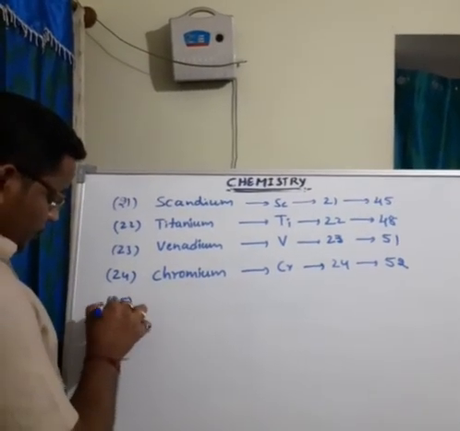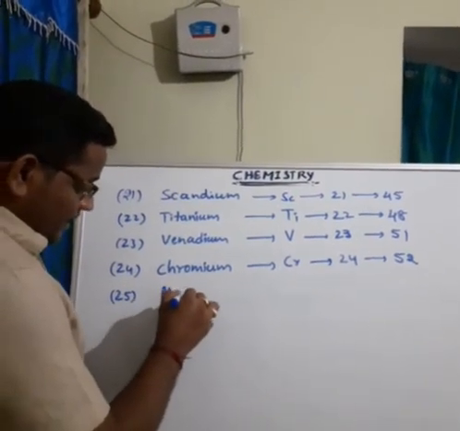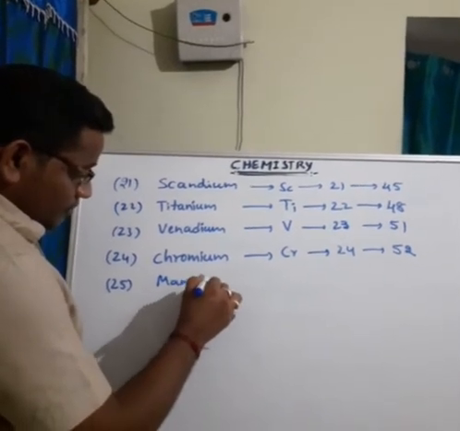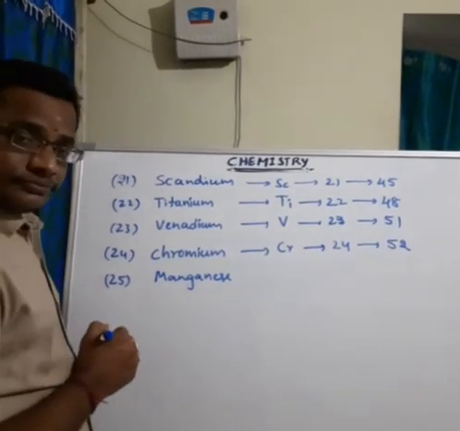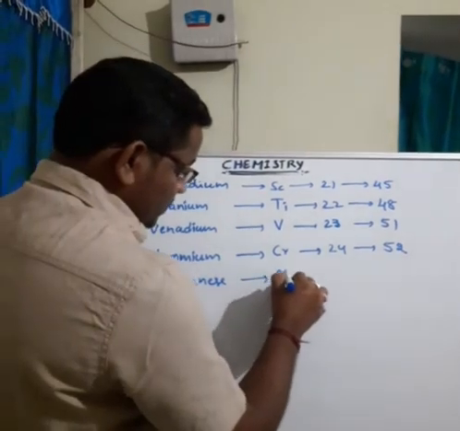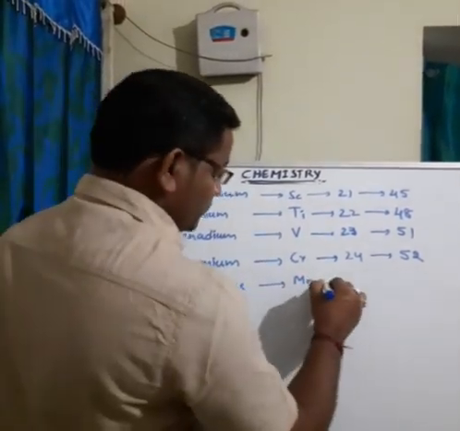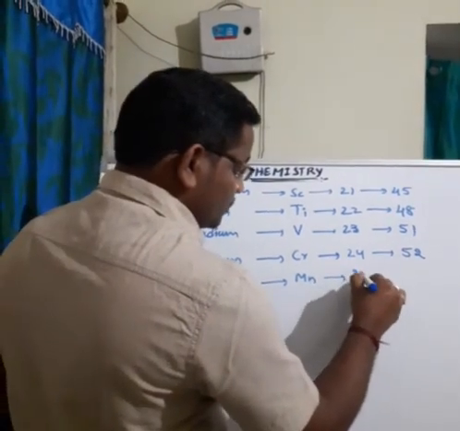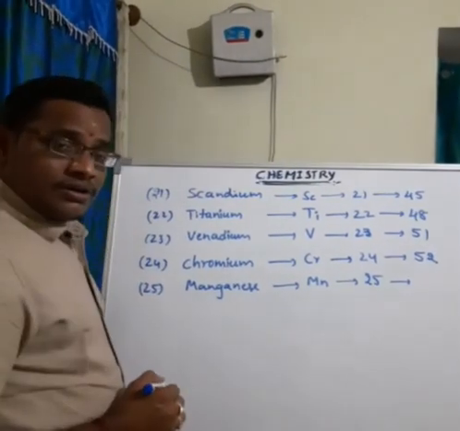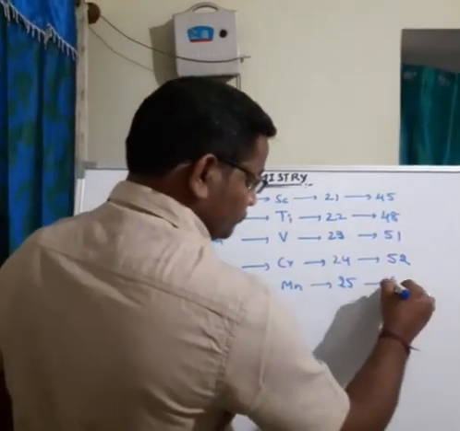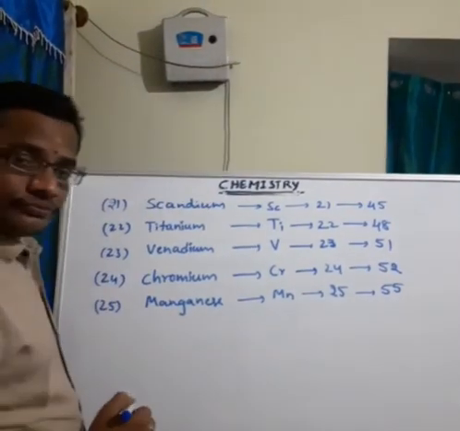Next, the 25th element, manganese. Symbol is Mn, capital M, small n. Atomic number is 25, mass number is 55.